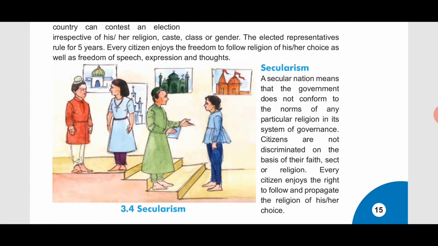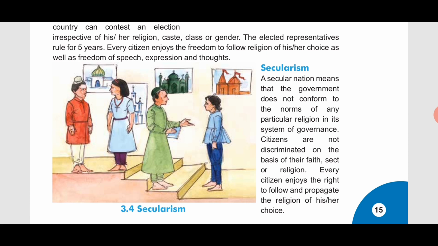So a secular nation means that the government does not conform to the norms of any particular religion. This word we have actually discussed in the first part. Okay, in the preamble it was given as secular. Secular means the government is not attached to, or does not follow the instructions given by, any particular religion or sect, right? It is independent.